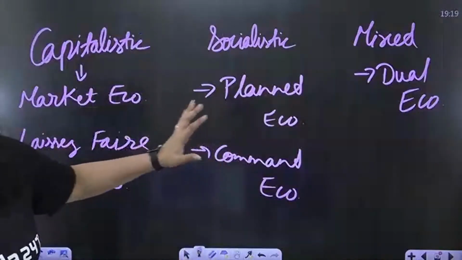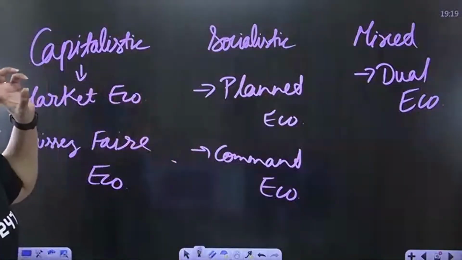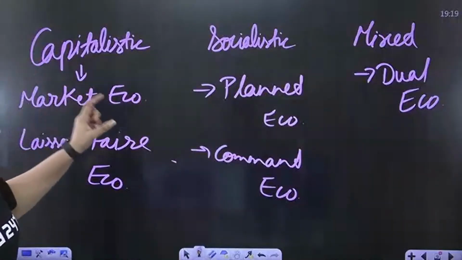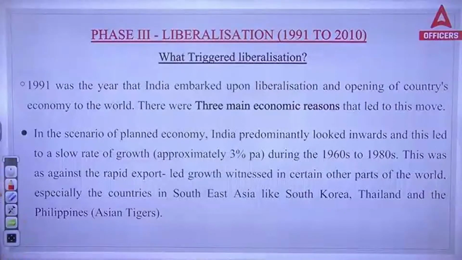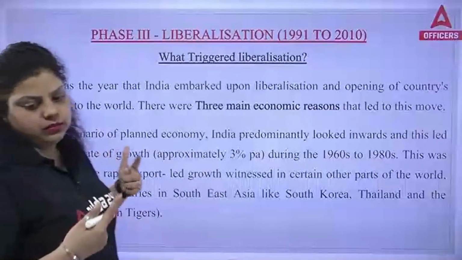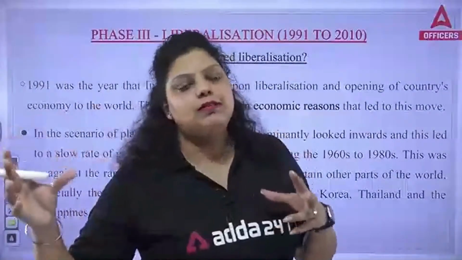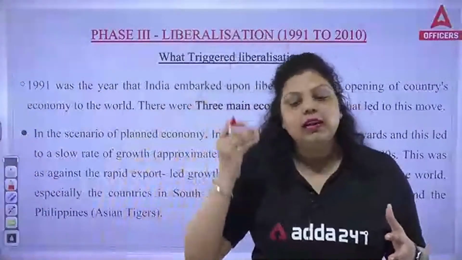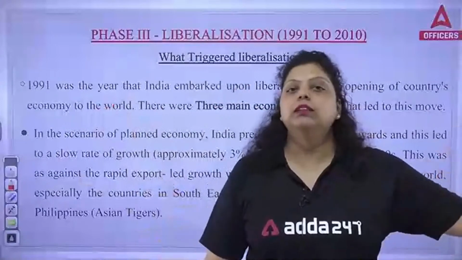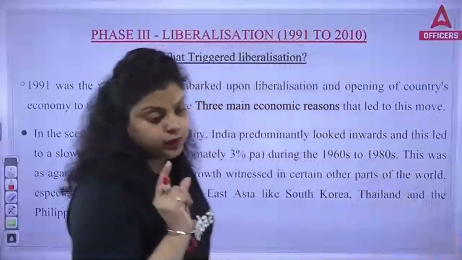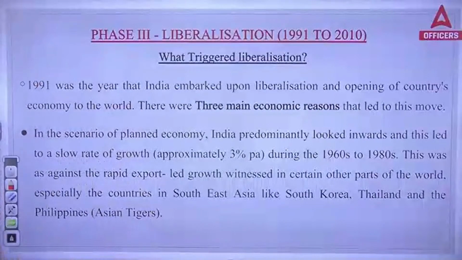Let me know, is it clear? These 3 economic systems, other names are clear to each and everyone. So if you remember the concept, you do not have to mug up the names of the economic systems. Just remember the concept. If you remember the concept, you can easily understand why this particular economic system is known by the other name. So focus on the conceptual understanding. Do not try to mug up.